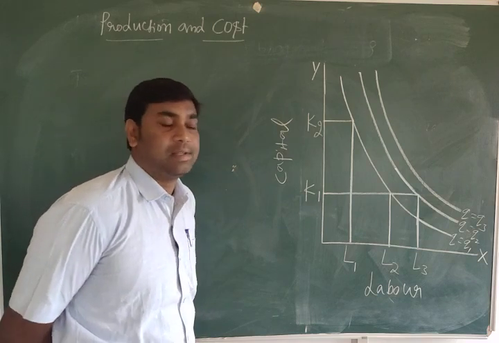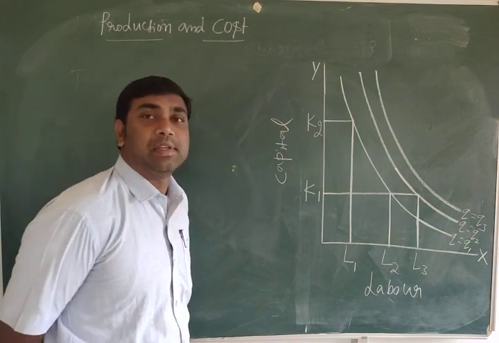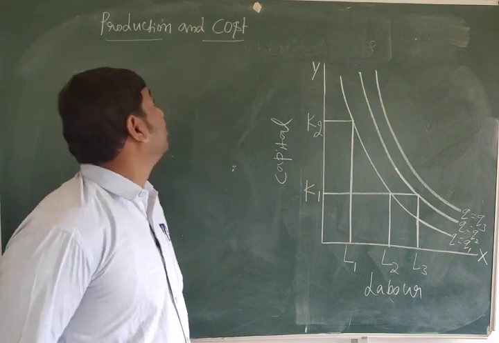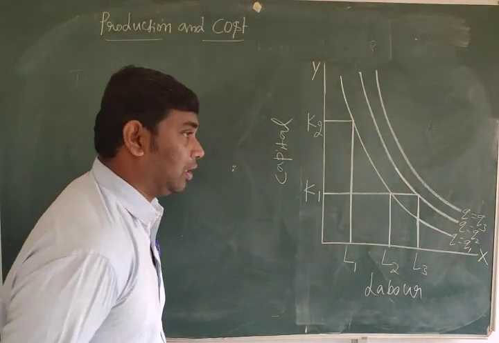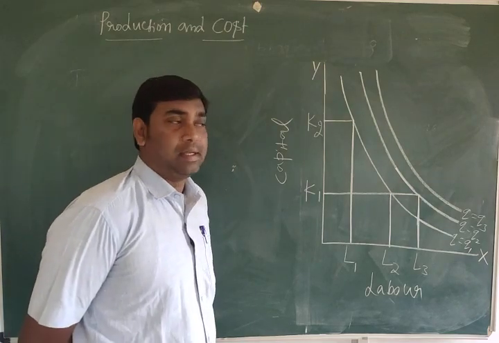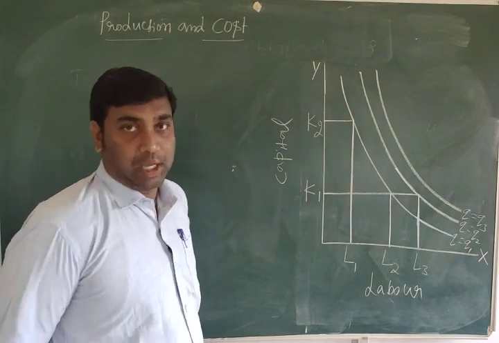Second PUC economics class. So yesterday we started to discuss production and cost, chapter number 3 under microeconomics. Now we should discuss another important topic, isoquant.